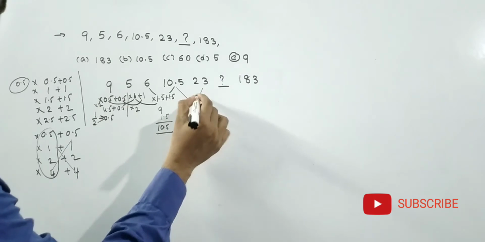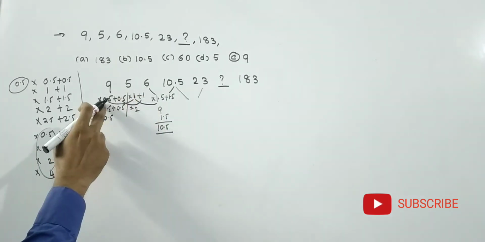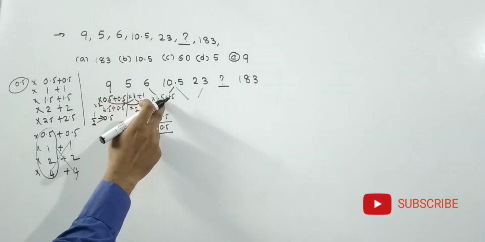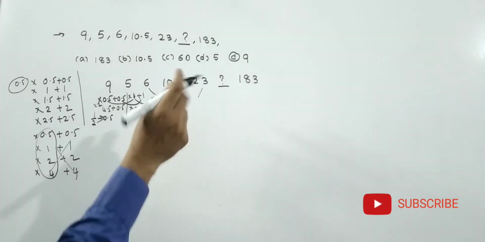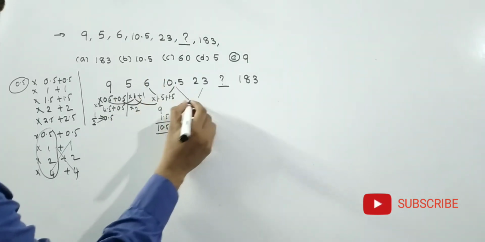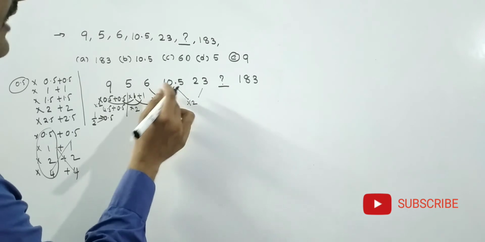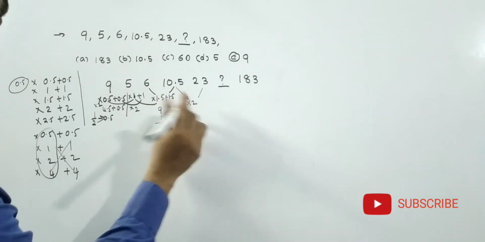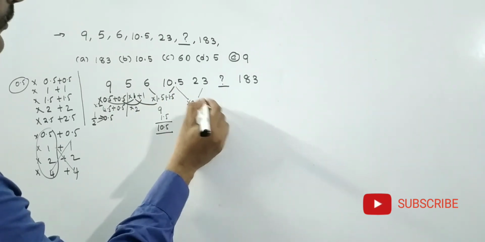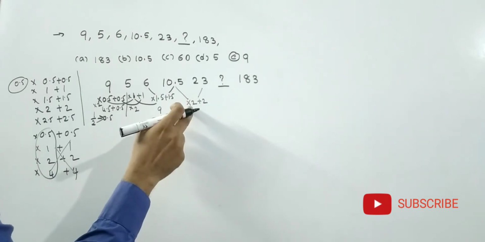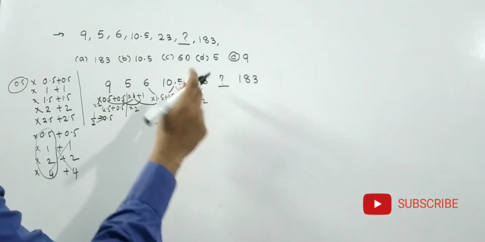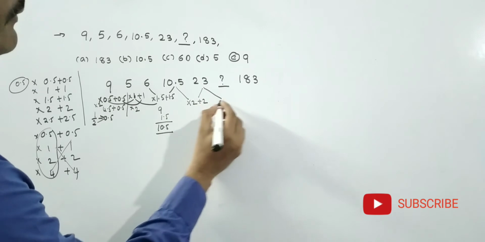Then you just check here. See here 0.5, 1, 1.5. That means every time he is adding 0.5. That means here what will come? Into 2. 1.5 plus 0.5. That means 2. Into 2 plus 2. So 10.5 into 2 how much? 21. Plus 2, 23. Then here what will come friends?